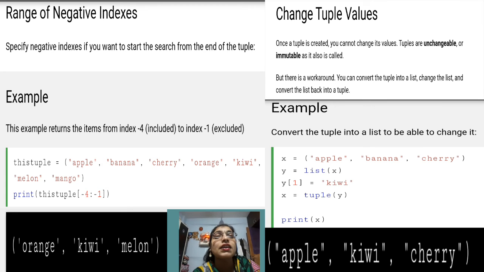Okay. And then again x = tuple(y). What is the meaning of this particular line? y is a list which we have provided as a parameter to the tuple function. The tuple function converts the list we provided into a tuple, and it is stored inside x, and then we can print the value of x. So with tuple alone it is not possible to change an item, but by converting the tuple into a list and again the list into a tuple, we can make whatever changes we want.